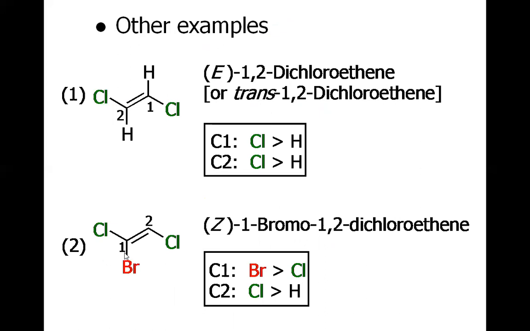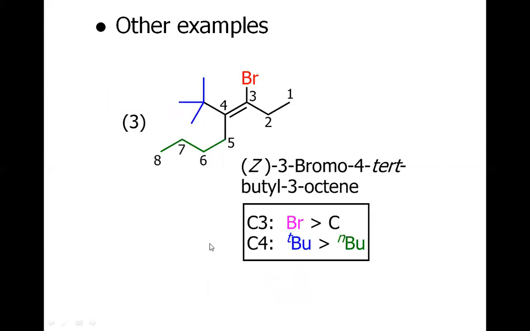In the second example, the high priority group for the first carbon is not chlorine, rather it's bromine, because of its higher atomic number. On carbon 2, it's chlorine because the other is hydrogen. So the two high priority groups, the bromine and the chlorine, are lying on the same side for example 2. So it is the Z isomer. And those are the other examples.